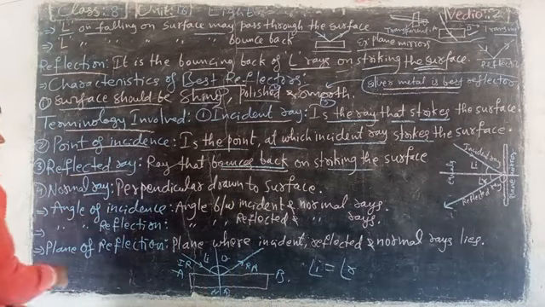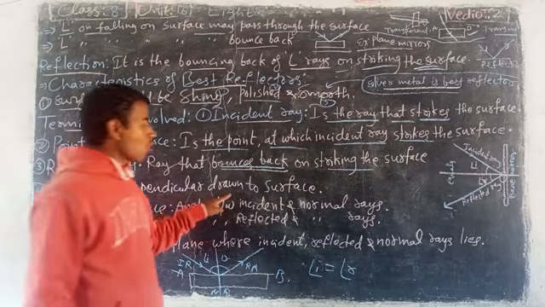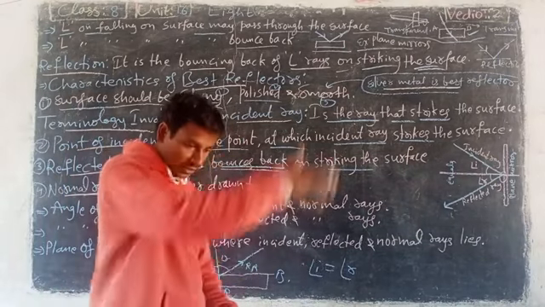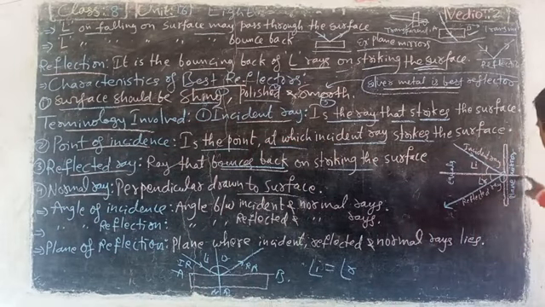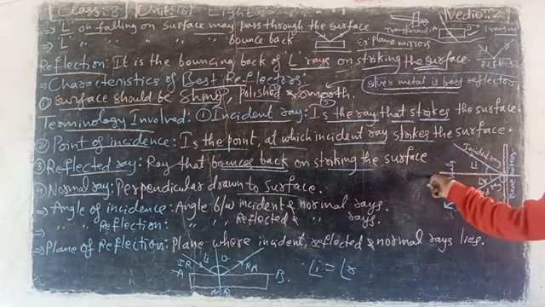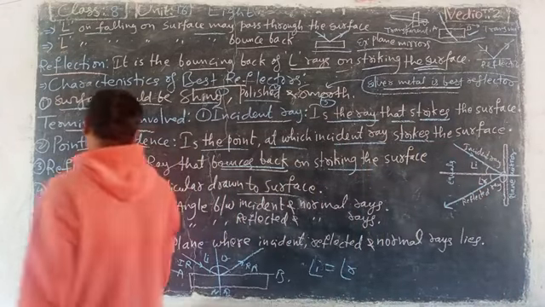Next, normal. What is normal? Look here. A perpendicular drawn to the surface. Perpendicular to the surface, straight. Look here, this is the surface and this is the perpendicular line. That perpendicular line is called the normal ray.